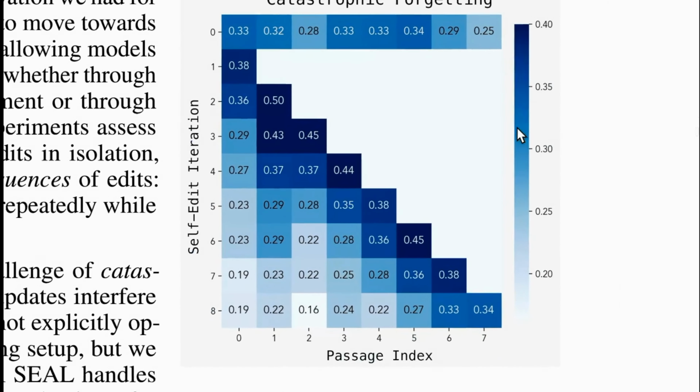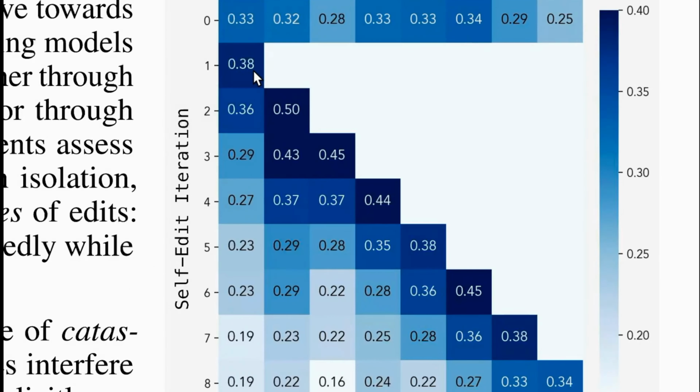That can be very visibly seen in this kind of chart. It can be a bit complex at the very beginning. So this is the self-edit iteration 1, 2, 3, 4, 5, 6, 7, 8. Here you can see first it learns a thing. This thing has a score of 0.38. After that it learns 2 things, 1, 2. Since it just learned the second thing, the learning is very nice, but it has actually forgotten some of the previous one. The first thing that it remembered, or the first question that it remembered, went from 0.38 to 0.36, a slight degradation.